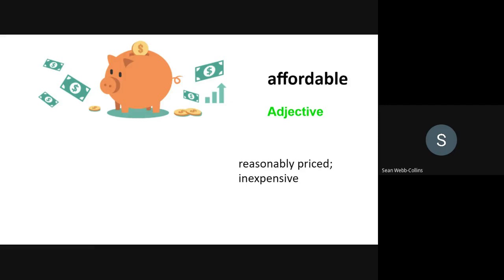And is there another word form we can think of? Yes, the adverb affordably. For example, fast food is unhealthy, but affordably cheap. So again, what are the word forms? The adjective affordable, verb afford, and adverb affordably.